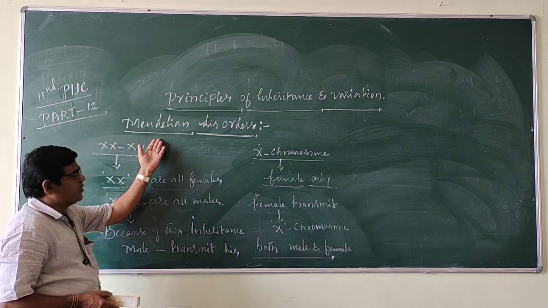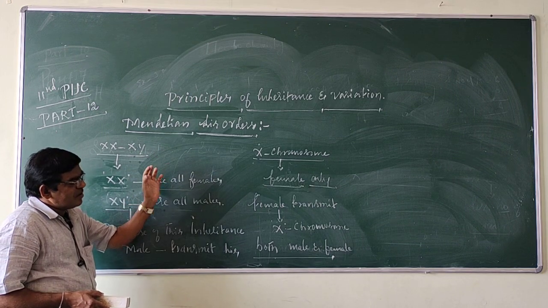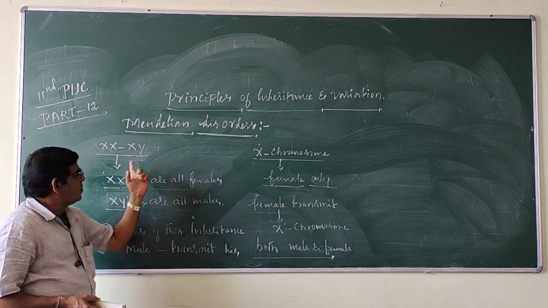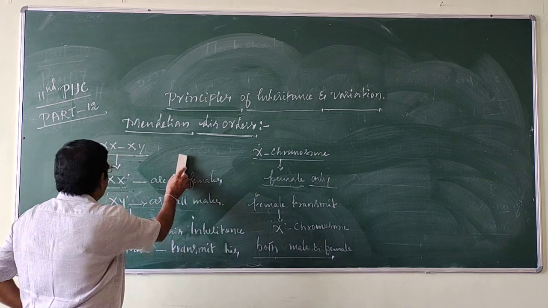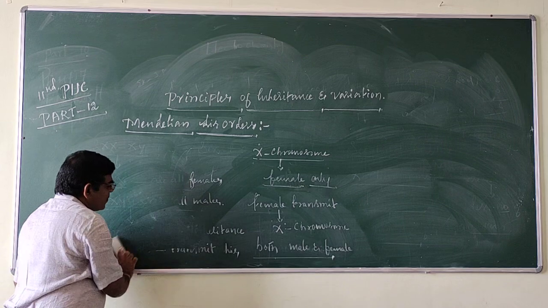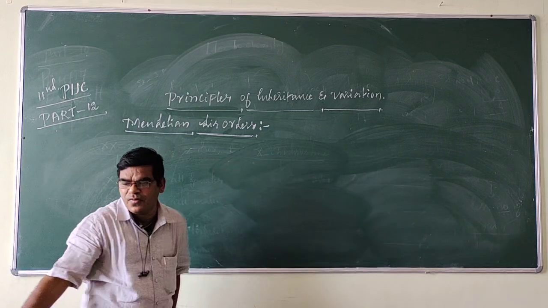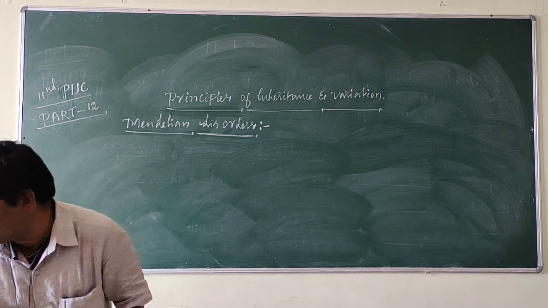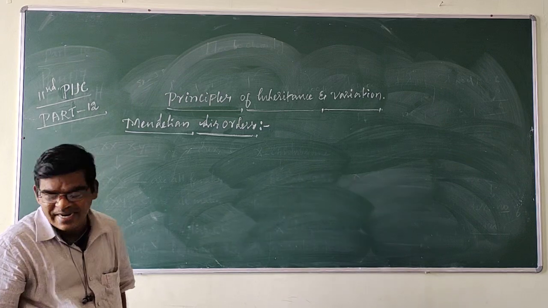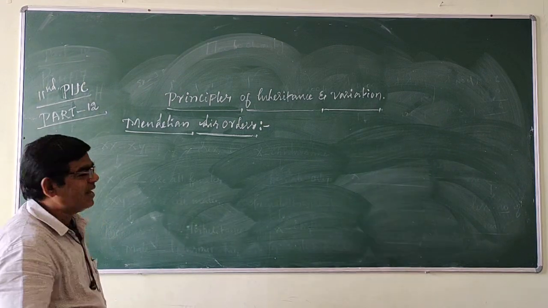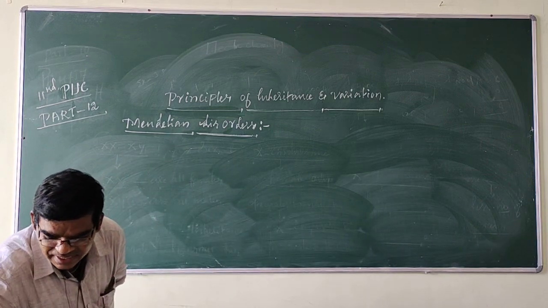We know what Mendelian disorders are. So then, what are the reasons for Mendelian disorders? What is the XX, XY type? Next, types of sex-linked inheritance. Right? Types of sex-linked inheritance.